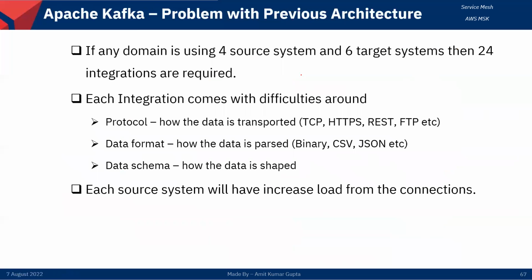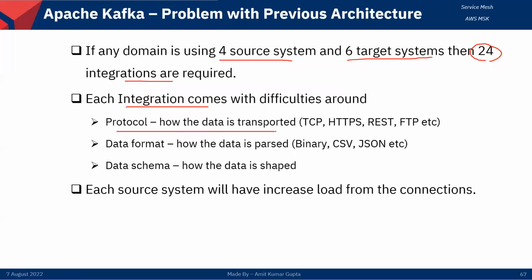So what is the problem with the previous architecture? Suppose we are using 4 source systems and we have 6 target systems, then integration is required between the source and target. That is 24 integrations required. So that is the challenge, right? And each integration comes with different difficulties around, suppose, the protocol.